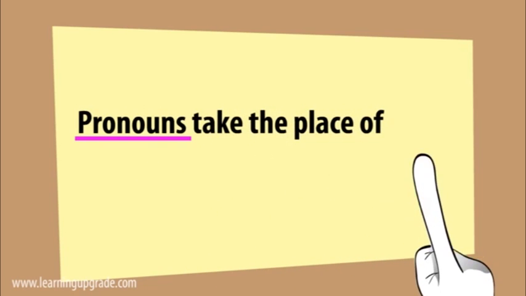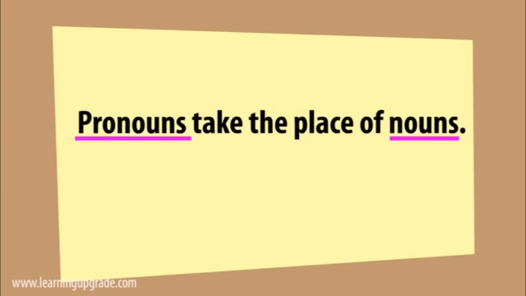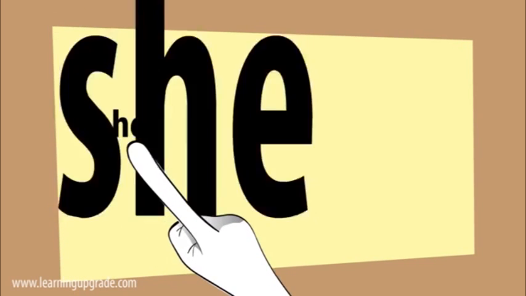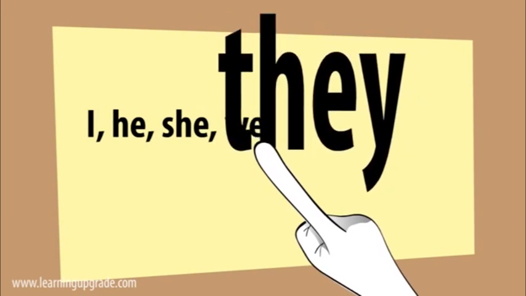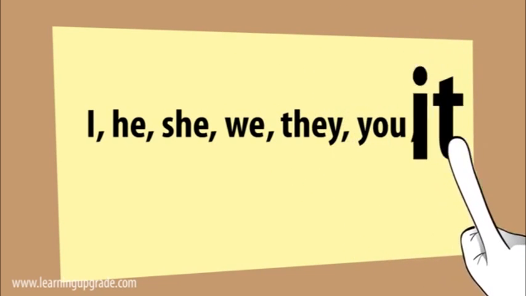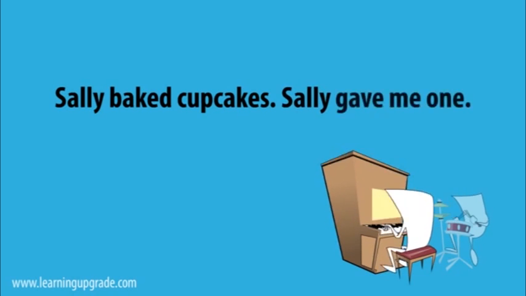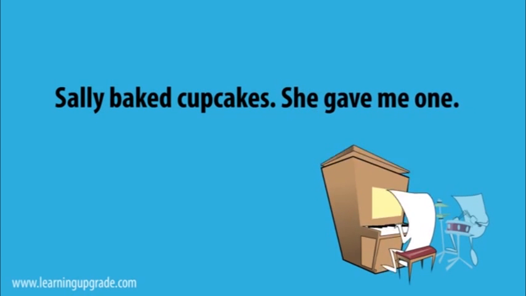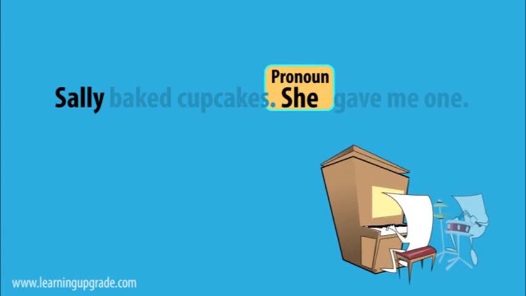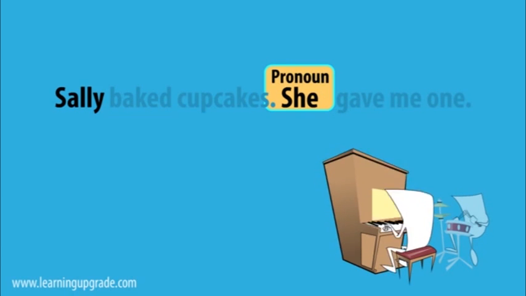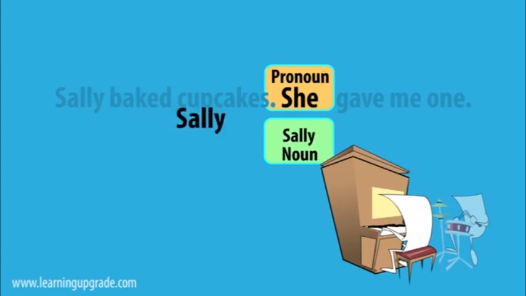Pronouns take the place of nouns. I, he, she, we, they, you, it. Sally baked cupcakes, Sally gave me one. Sally baked cupcakes, she gave me one. The pronoun she takes the place of the noun Sally.